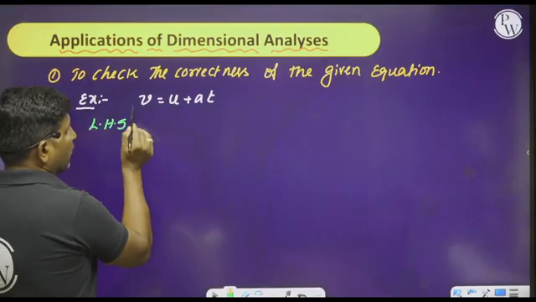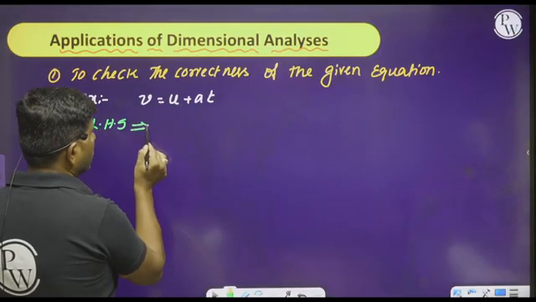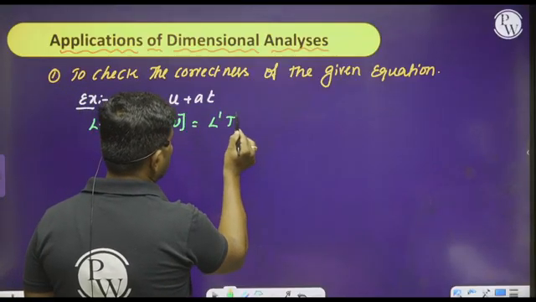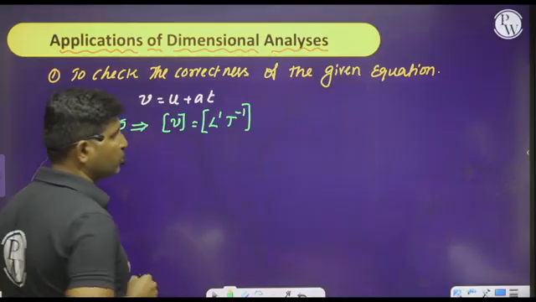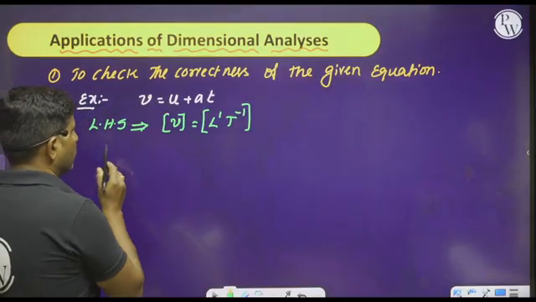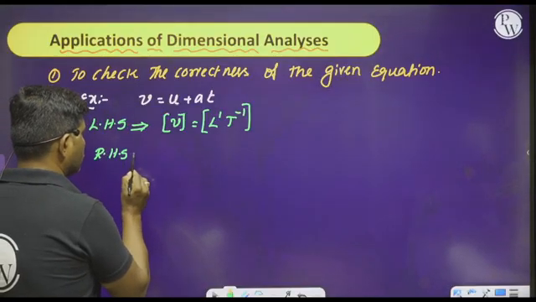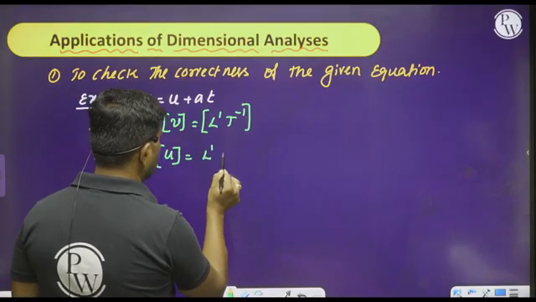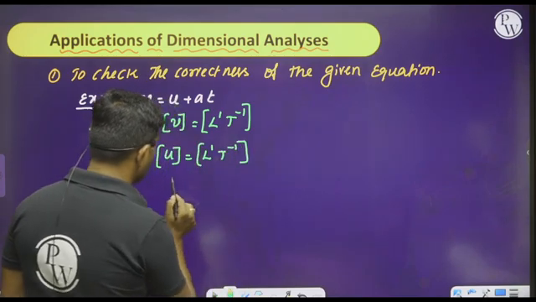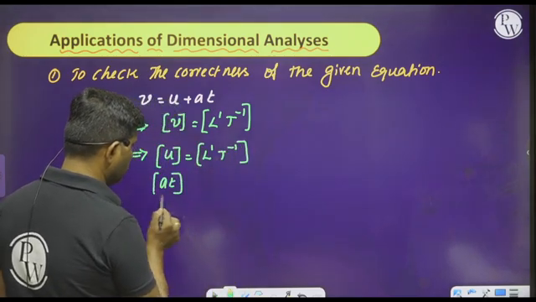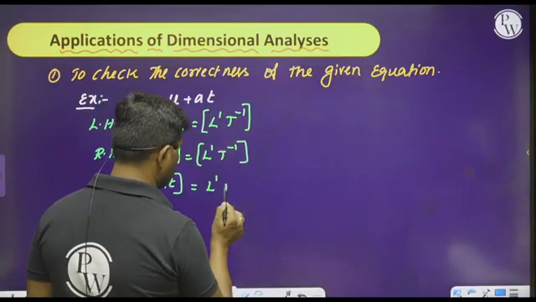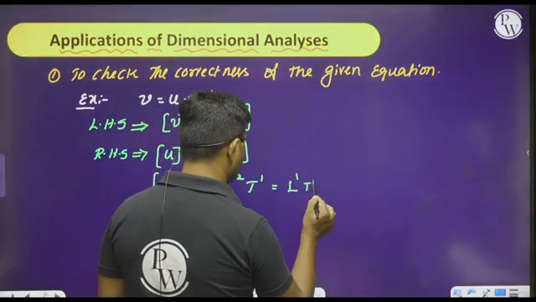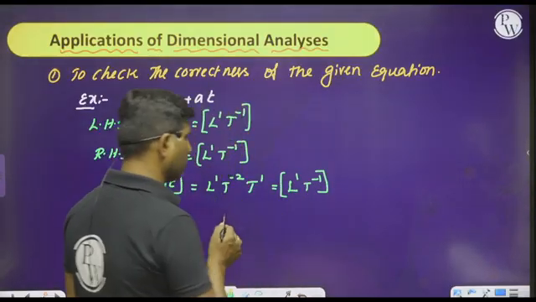See here, there are LHS and RHS. In the LHS there is only one term, that is v. What is the dimensional formula of v here? L power 1 T power minus 1. Whenever we go with the RHS, there are two terms. One is u, L power 1 T power minus 1, and a into t: acceleration L power 1 T power minus 2, time T power 1. Whenever we simplify, we get L power 1 T power minus 1.